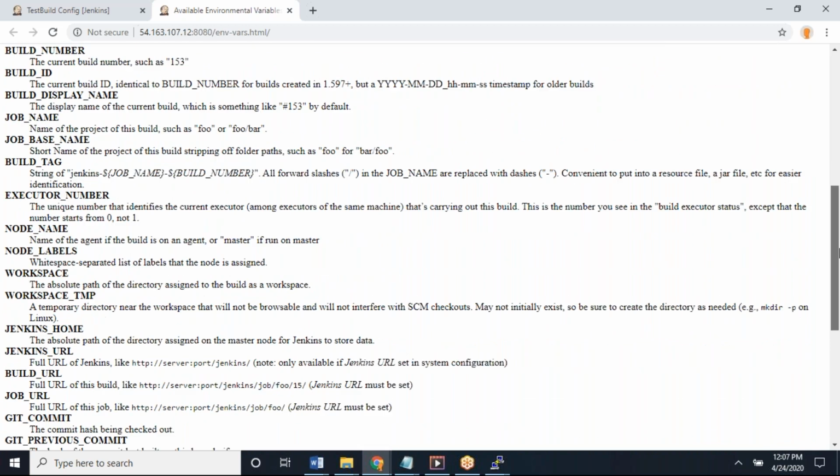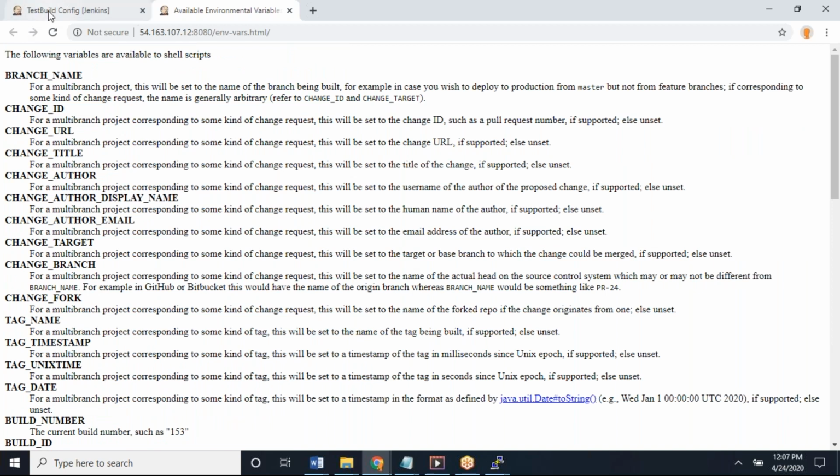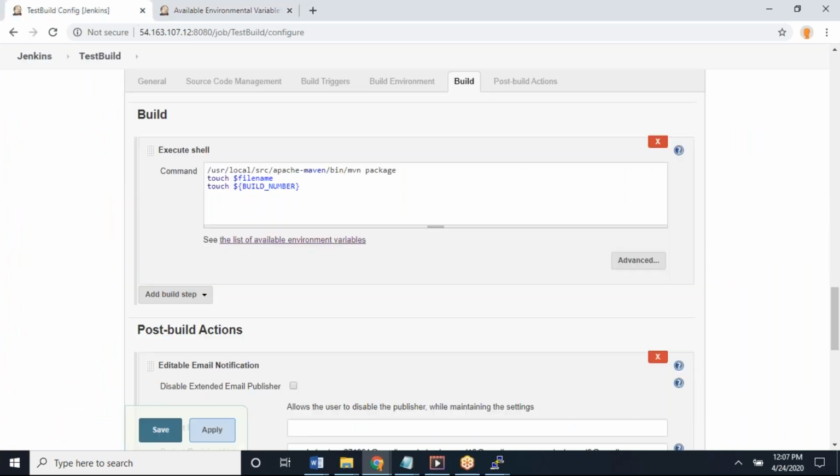I want to create a file. Go back to your job, configure one more time. Here I want to create a file with my job name and build number together.